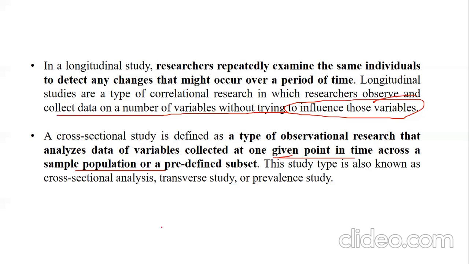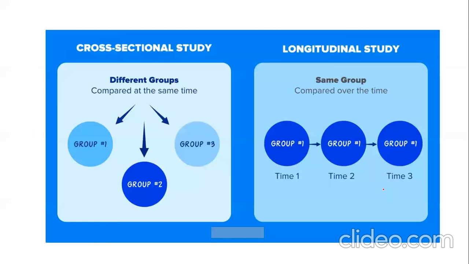You also call it transverse studies or prevalence study. So let's see one example. When we talk about the cross-sectional study, different groups are compared at the same time. So whether it is group 1, group 2, or group 3, you have different samples, different products, different things at the same time. You're not studying it at different times. The sections are different. So it is called a cross section.